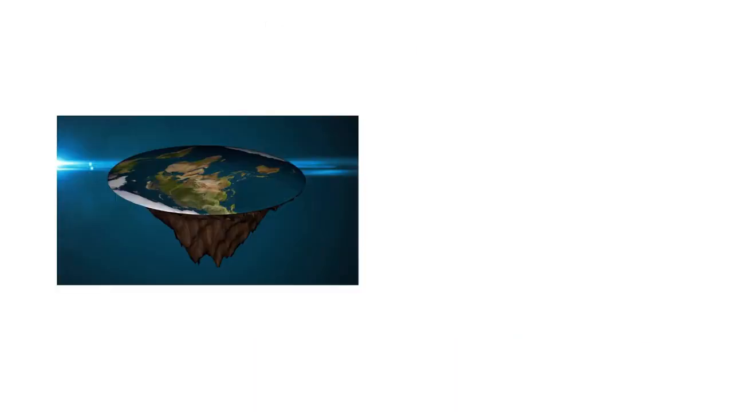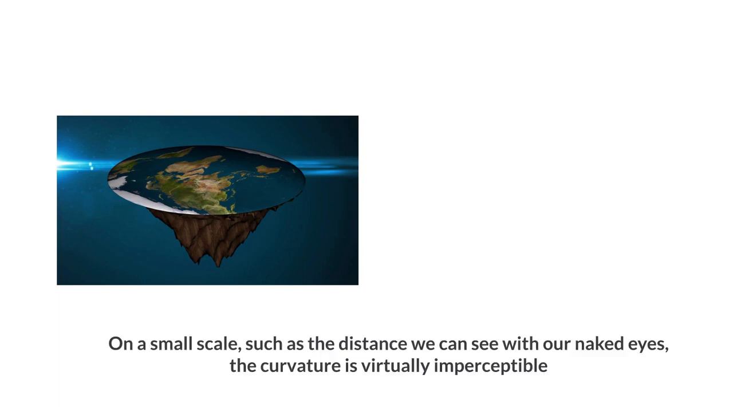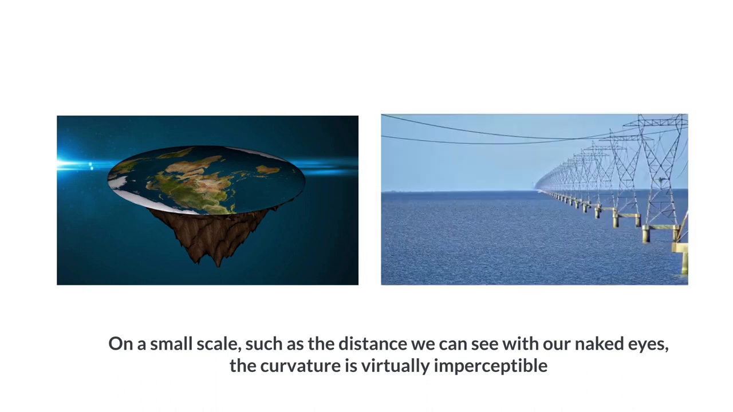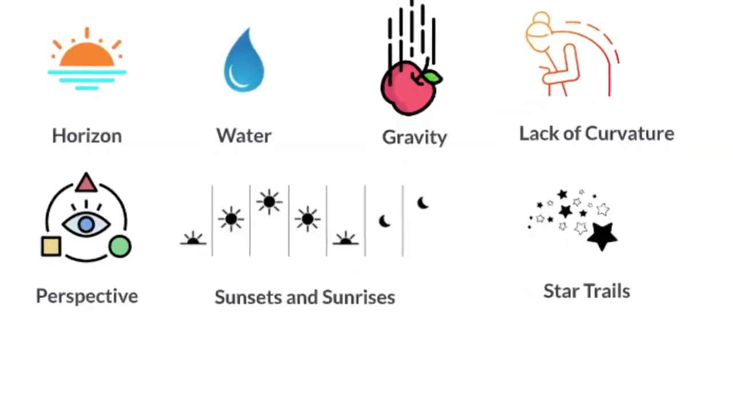While it's true that the curvature of the Earth is not readily apparent from ground level, this is due to the vast scale of the planet. On a small scale, such as the distance we can see with our naked eyes, the curvature is virtually imperceptible. However, this curvature becomes evident when viewing large bodies of water or observing objects on the horizon from a high vantage point, such as a mountain or a tall building.